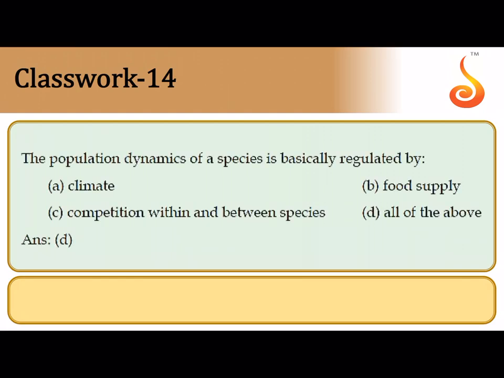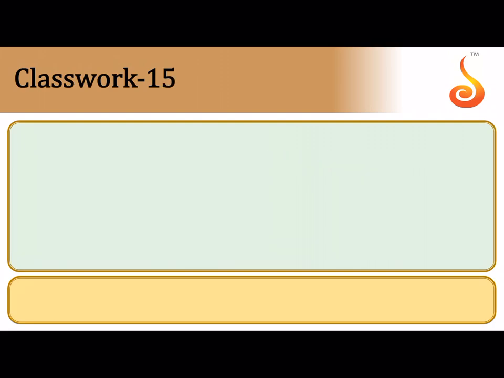The 14th one, the population. The answer has already been shown here. The population dynamics of a species is regulated basically by climate. Of course, climate matters. Of course, how it competes within the members, and also intra and interspecific. Within is intraspecific interaction or competition, and between is interspecific competition, and of course food supply, raw materials in the surrounding environment. So the correct answer is all of the above. All of the above determine the population dynamics of the species in a population.